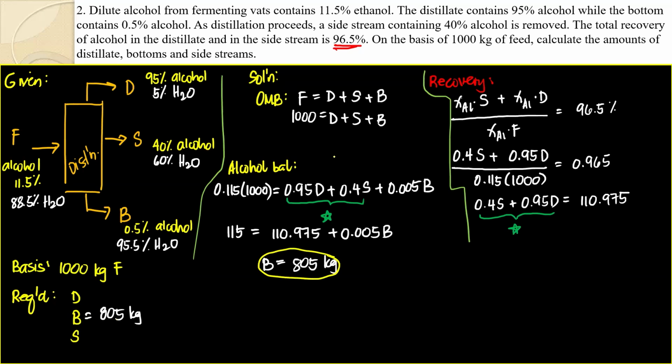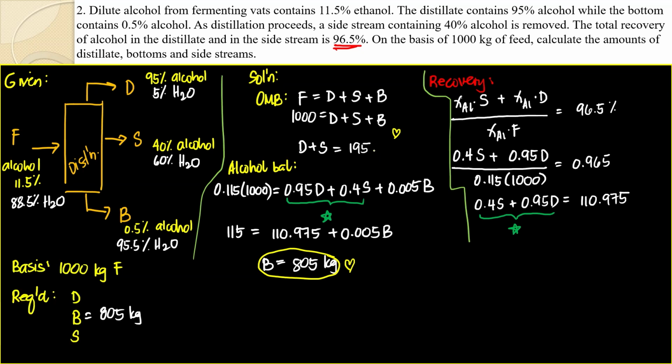We need to solve for S and D. But take note that here, if I plug in that one, 805 in here, what is D plus S equal to? 1000 minus 805, what will this be? Am I correct? 195.